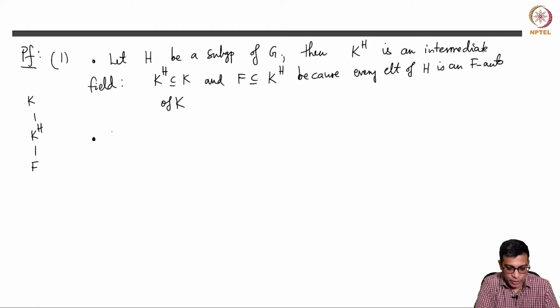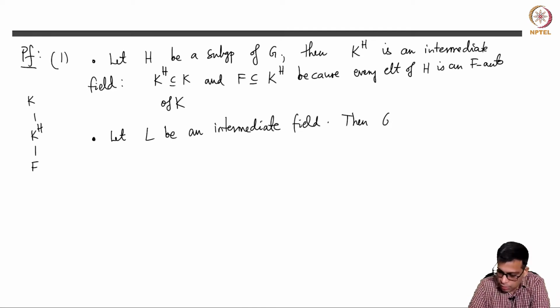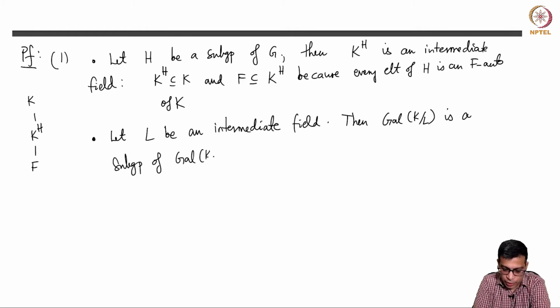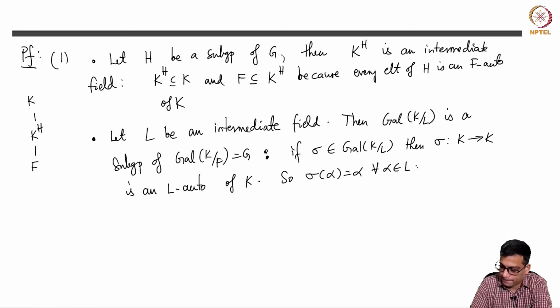On the other hand, if you take an intermediate field L, then, as we have observed several times in the past, Gal(K/L) is a subgroup of Gal(K/F), which is G. This is because if sigma is in Gal(K/L), then sigma is an L-automorphism of K. So sigma of alpha equals alpha for all alpha in L, and hence sigma of a is equal to a for all a in F, since F is contained in L, right?